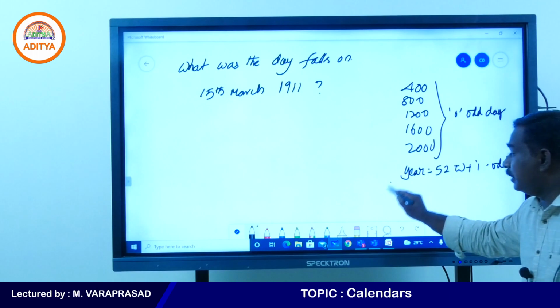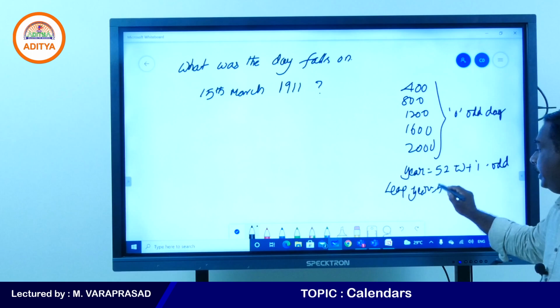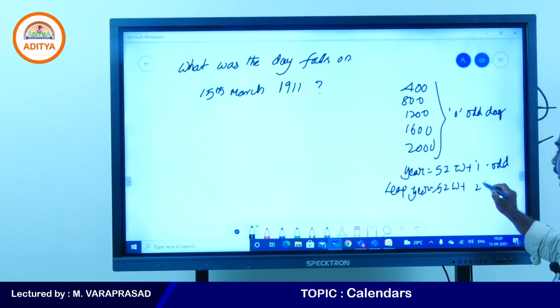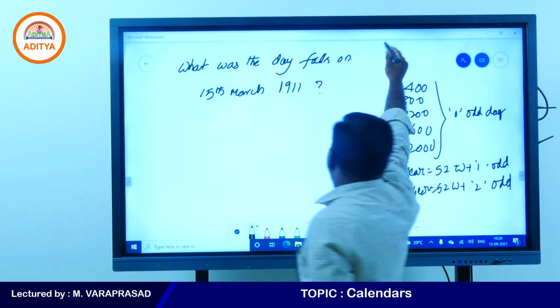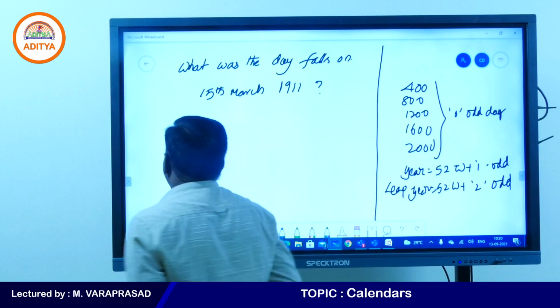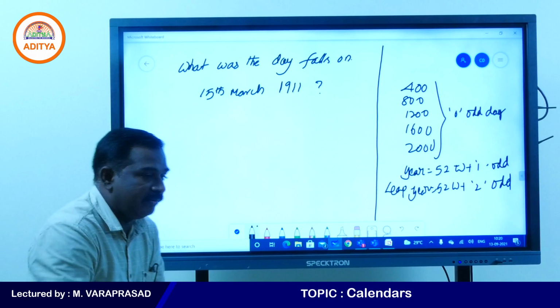A leap year means 52 weeks plus 2 odd days. These are very important things to do the sum. Now see how to find 15 March 1911.